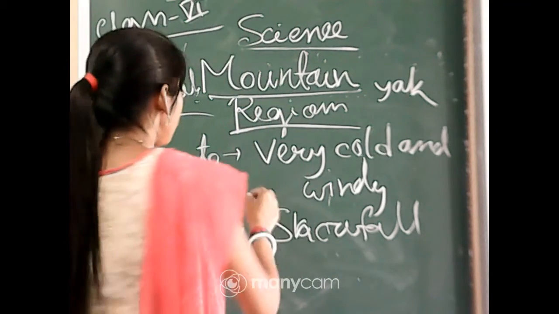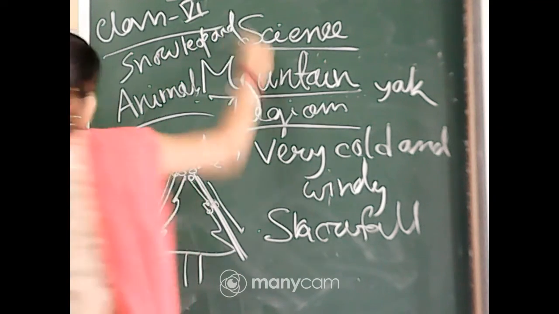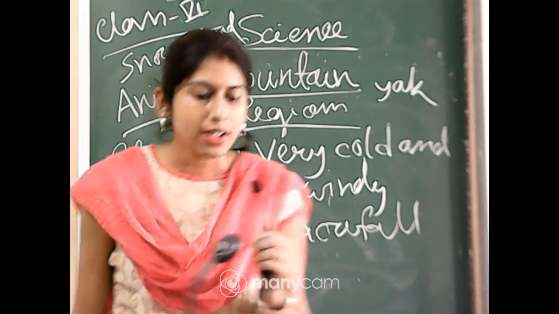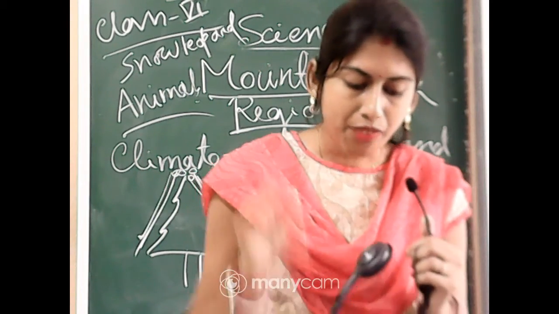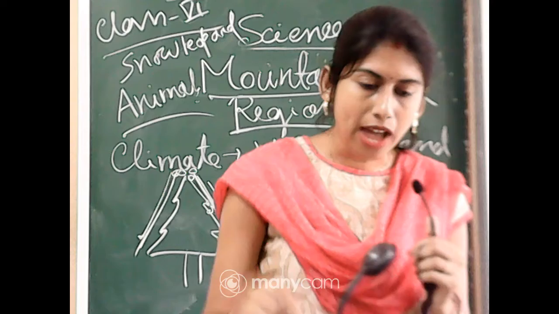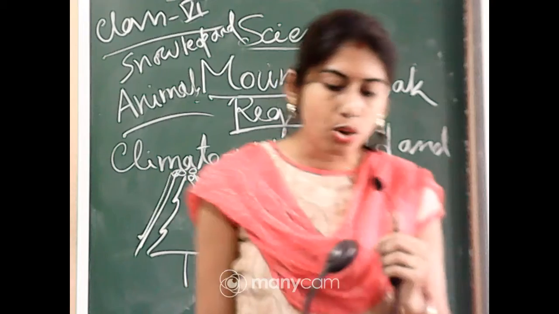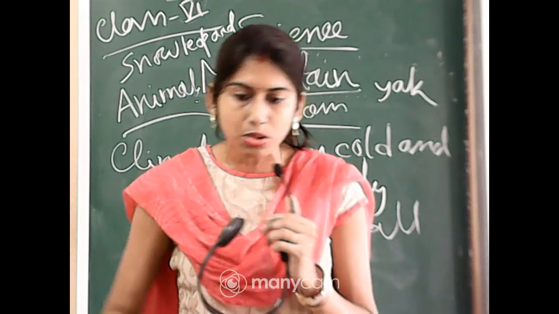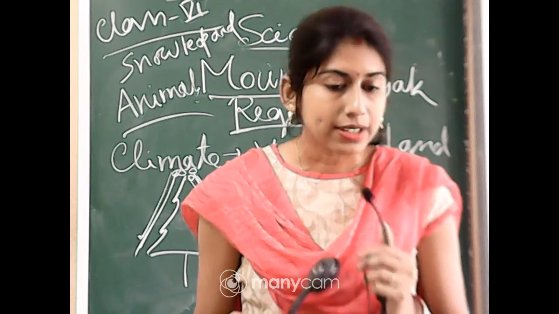Next one is the snow leopard. The snow leopard has thick fur on its body, including feet and toes. They have thick fur not only on the body but on the feet and toes also. This protects its feet from the cold when they are walking on the snow, as they have to walk on the snow. That's why their feet and toes are covered with thick fur.